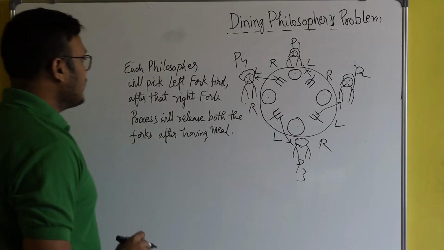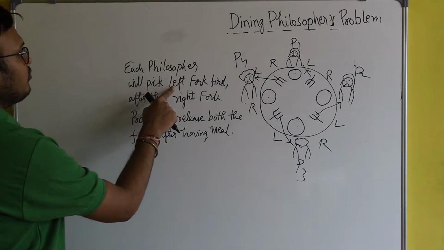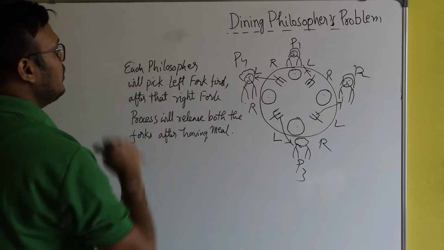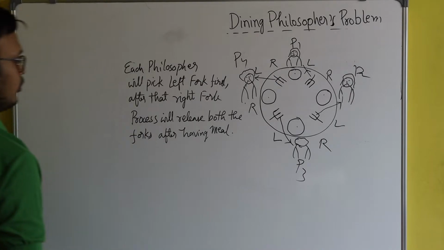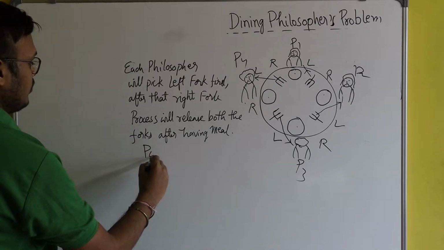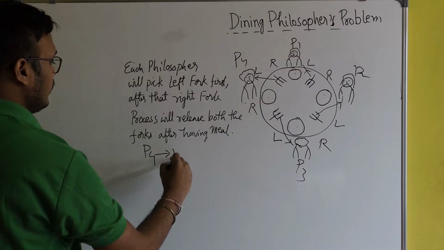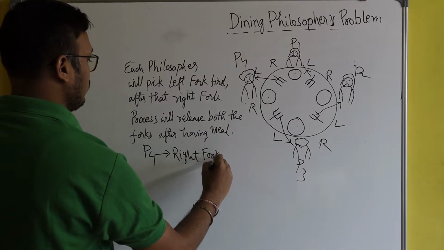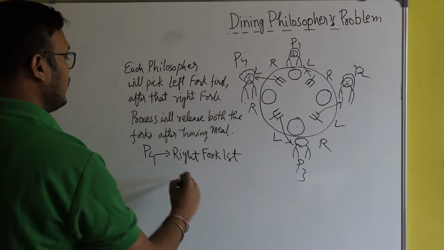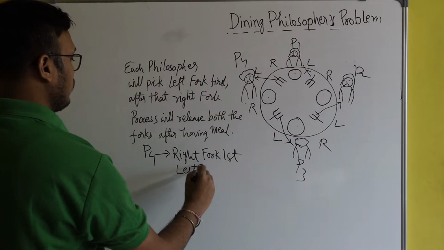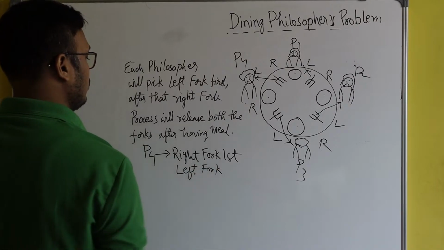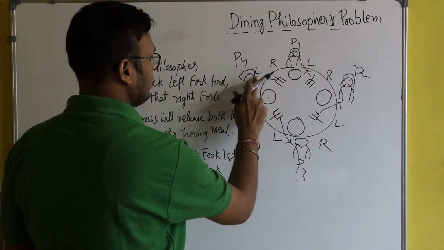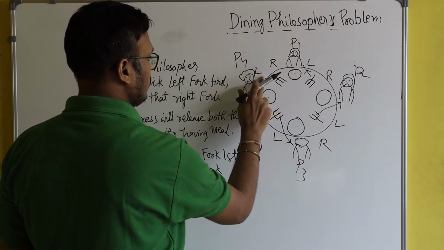Here you see what I have said, that each philosopher will pick the left fork first, and after that the right fork. But for philosopher P4, let's change the rule. For philosopher P4, he will pick the right fork first. Right fork first, and after that, he will pick the left fork. So let's see what is the advantage of this.